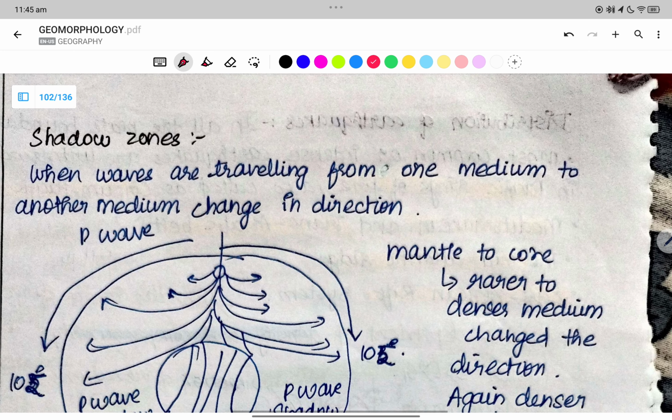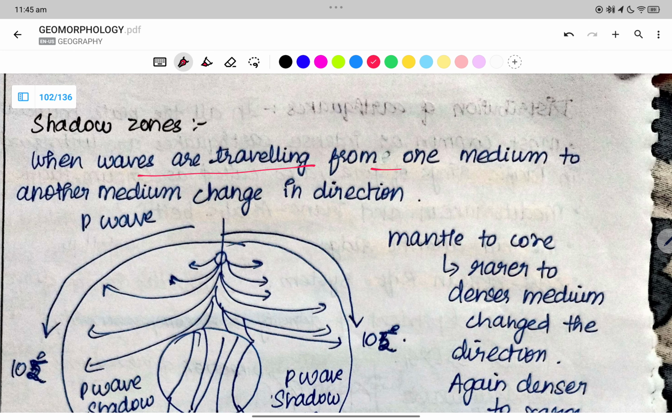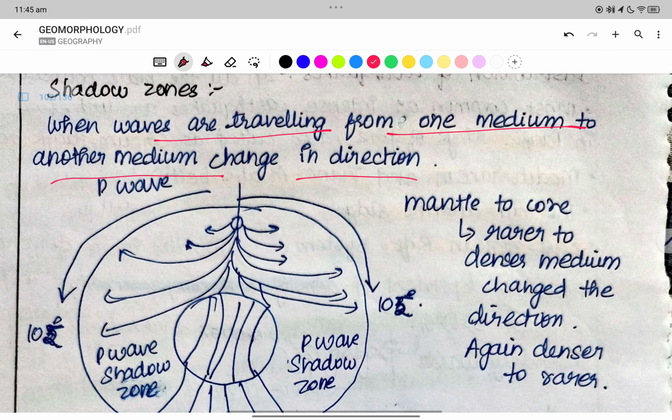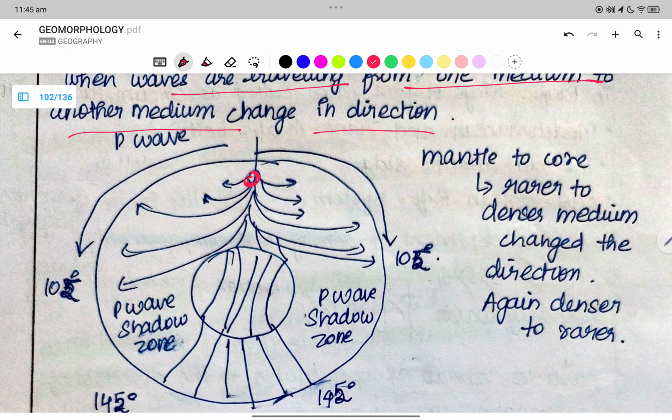Now we have the shadow zones. When the waves are traveling from one medium to another, there is a change in the direction. When it is originating here, it travels, and at 105 when it goes from one medium to another, it is having reflection.